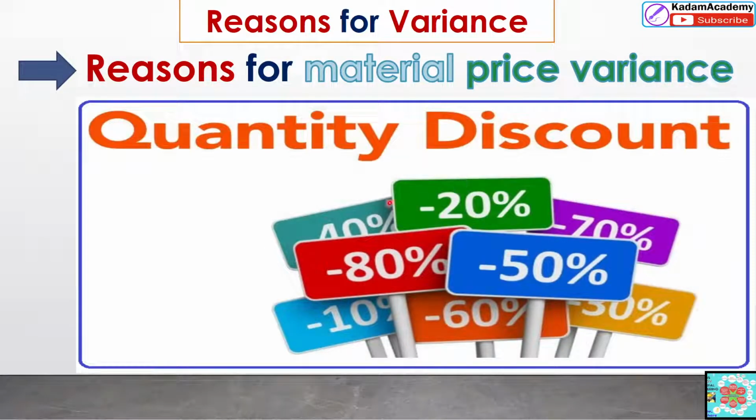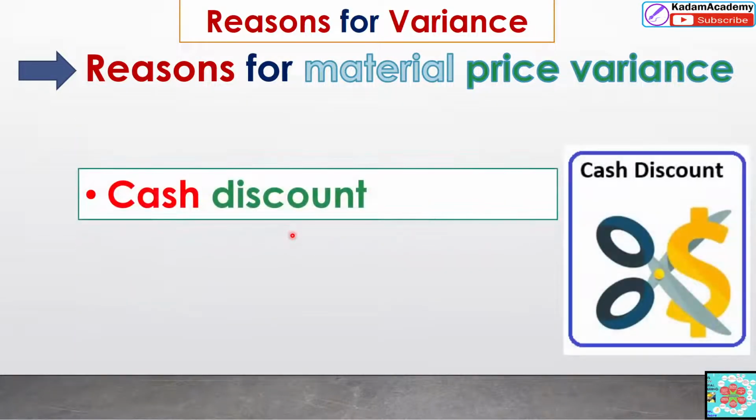Quantity discount means a discount for the number of purchases at different places. That may be minus. You can see here different quantity discount is given, or there may be possibility of cash discounts. So the material price is affected depending on whether they are given the cash discount before purchasing, or for a few raw materials the cash discount is very less. So that also decreases the profit. This is one of the reasons related to material price variance.